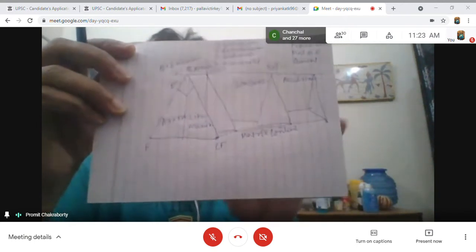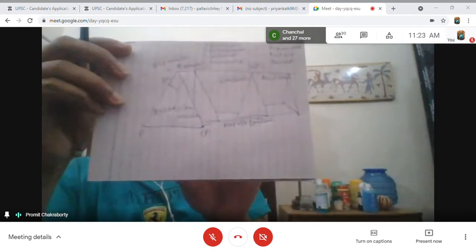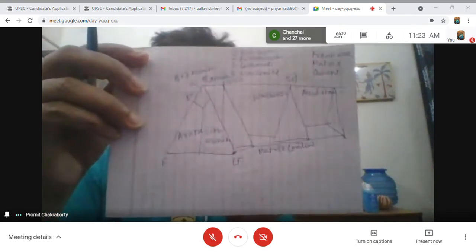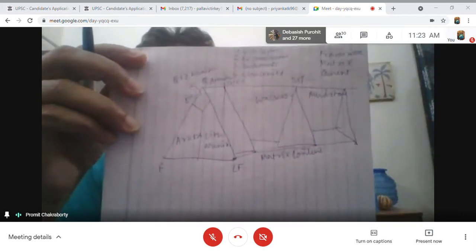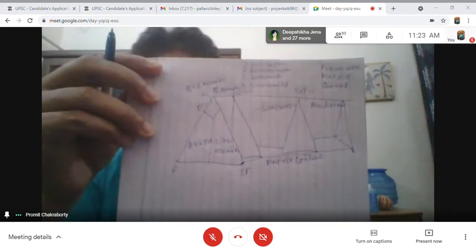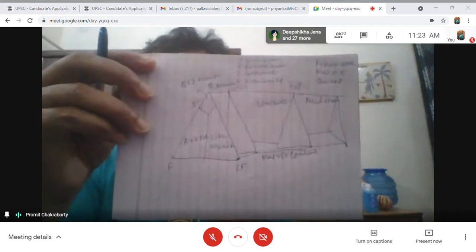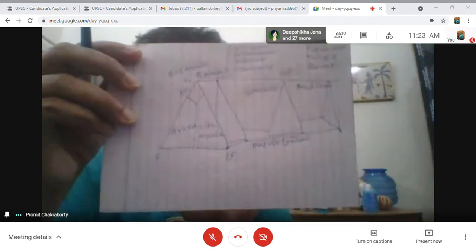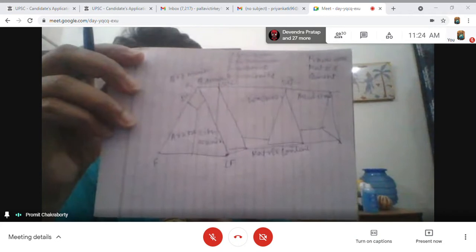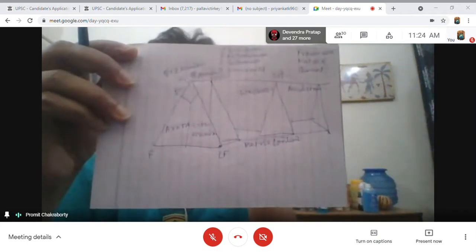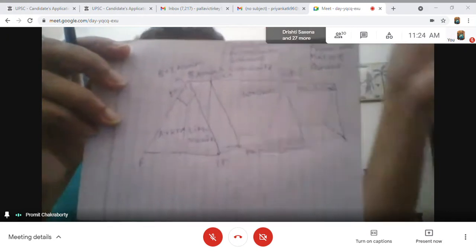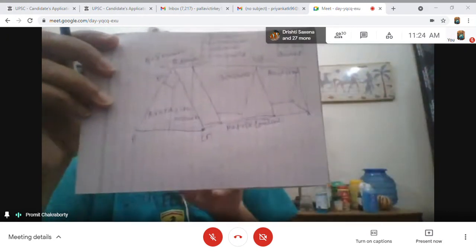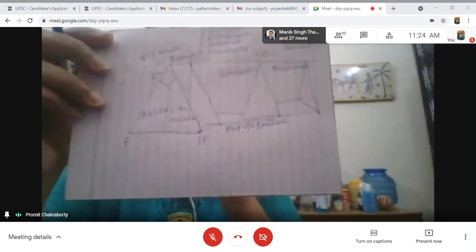Now, what are the major things considered in the diagram? First of all, the relative abundance of quartz, feldspar, and lithic fragment. That is the mineralogical maturity. The more of the stable mineral quartz you get, the more mineralogically mature. The second criterion is the matrix content.